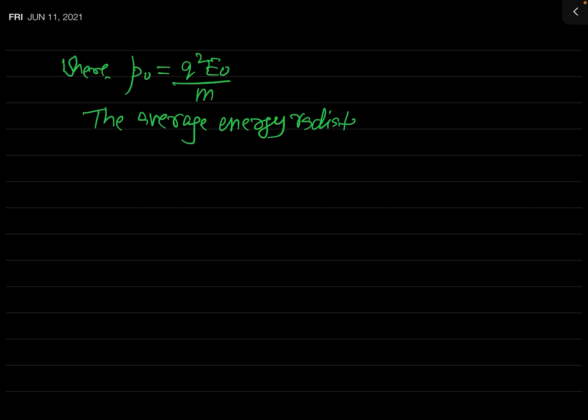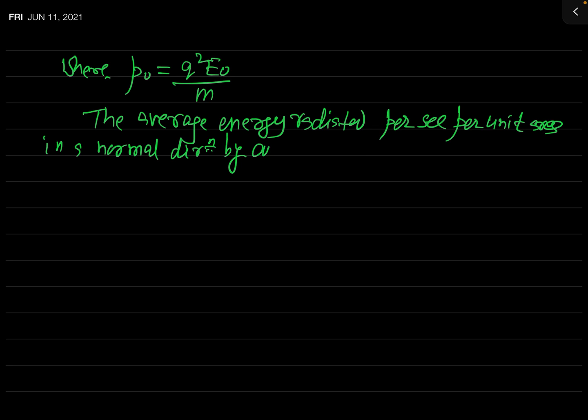So the average energy radiated per second per unit area in a normal direction by an oscillating dipole is given by, this is a very important formula, and as I have told you, to discuss this theory you must remember it.